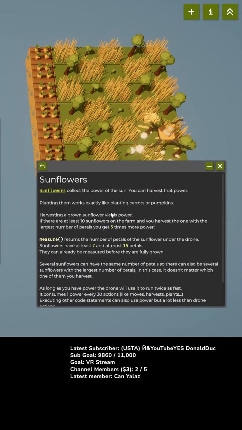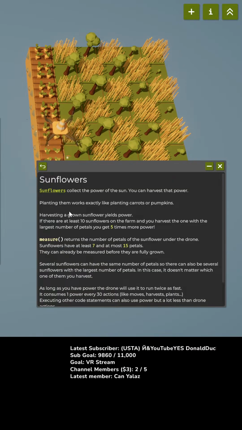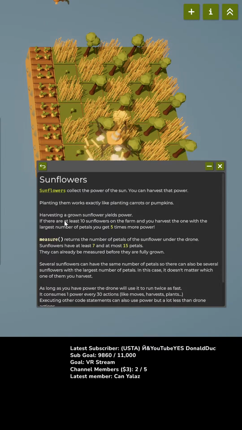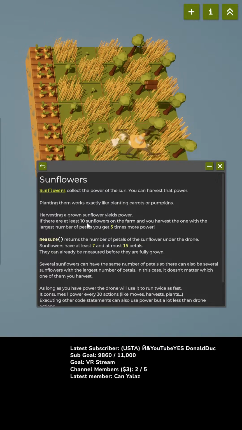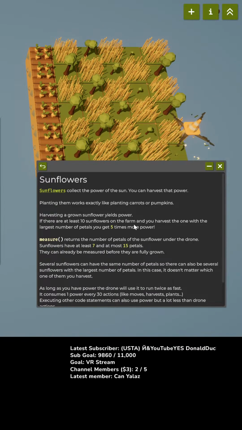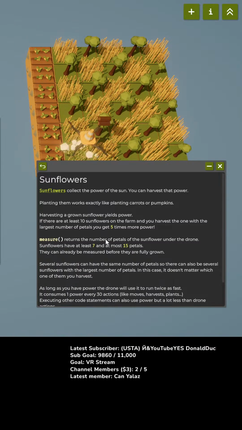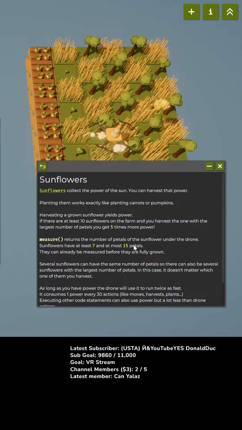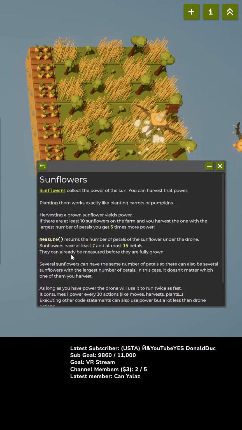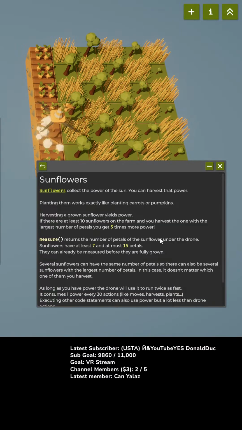Sunflowers. Sunflowers collect the power of the sun. I can harvest the power. Planting them works exactly like planting carrots or pumpkins. Harvesting a grown sunflower yields power. There are at least 10 sunflowers on the farm, and you harvest the one with the largest number of petals. I get 5x more power. Measure returns the number of petals the sunflower has under the drone. Sunflowers have at least 7 and at most 15 petals. They can already be measured before they're fully grown.